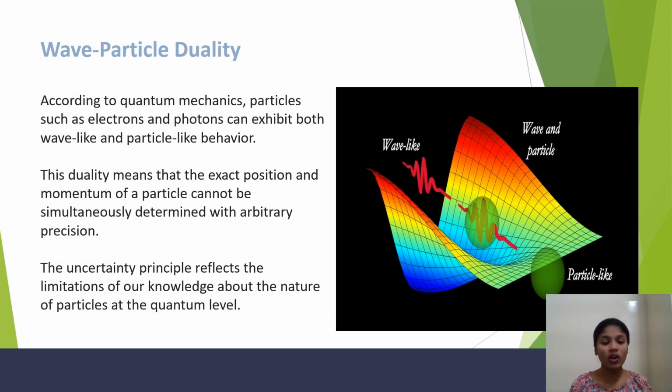Wave-particle duality. According to quantum mechanics, particles such as electrons and photons can exhibit both wave-like and particle-like behavior. This duality means the exact position and momentum of the particle cannot be simultaneously determined with arbitrary precision. The uncertainty principle reflects the limitations of our knowledge about the nature of the particle at the quantum level.